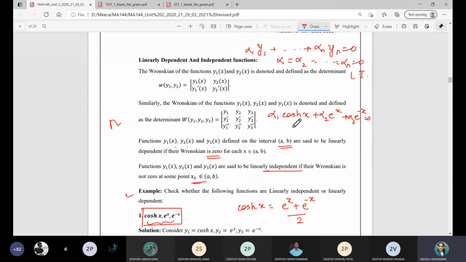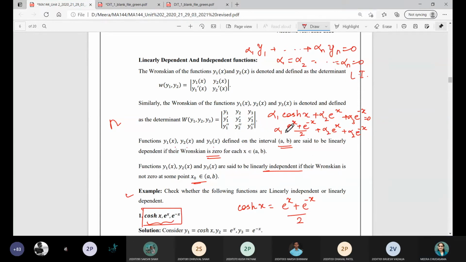So you know already that cos hx is nothing but e raised to x plus e raised to minus x upon 2, that is alpha 1, here alpha 2 e raised to x plus alpha 3 e raised to minus x, right?